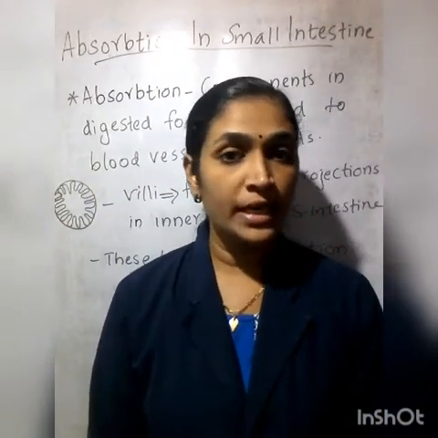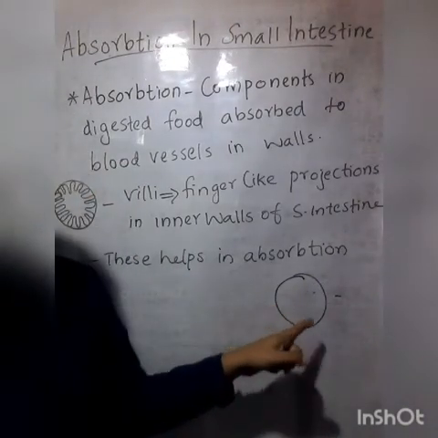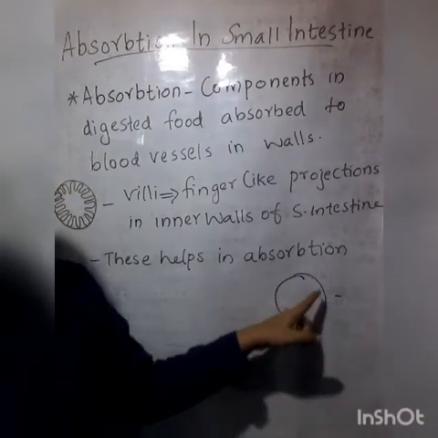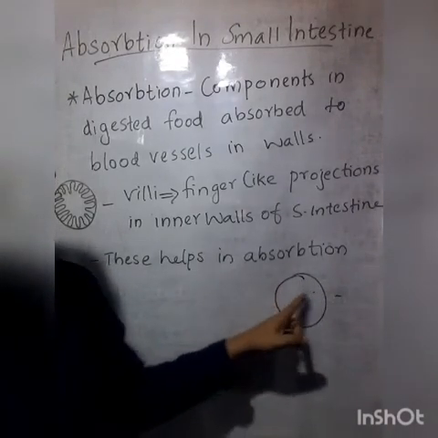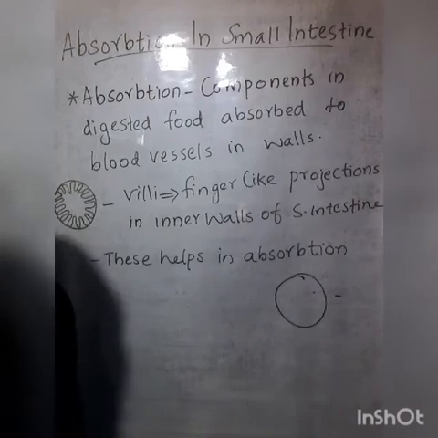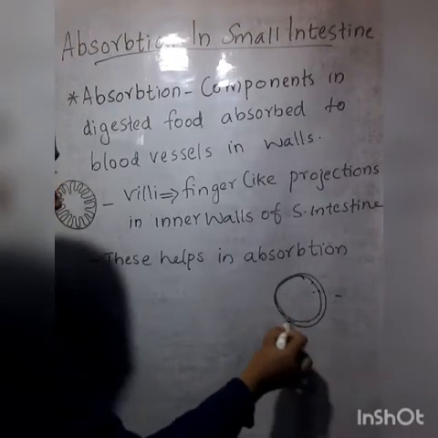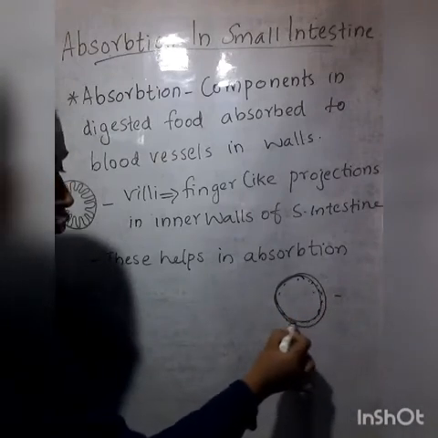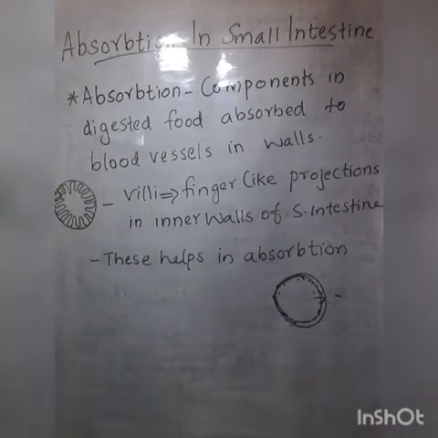So after digestion, the digested food components get absorbed into the blood vessels.